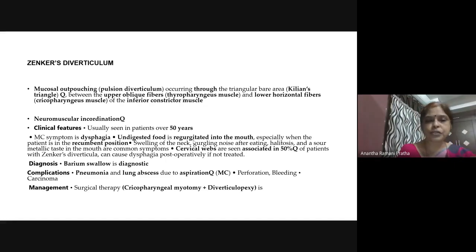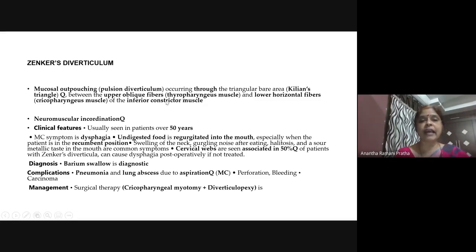Diverticulum is an outpouching, a protrusion of the esophageal mucosa. This can be in the proximal one third, the middle one third, or the lower one third. Now let us see Zenker's diverticulum. This might have been covered in your ENT classes also. Zenker's diverticulum is called a pulsion diverticulum, that is a pressure diverticulum. Due to pressure, the mucosa and submucosa are coming out of the lining of the wall of the esophagus.